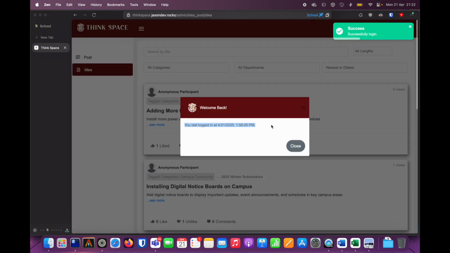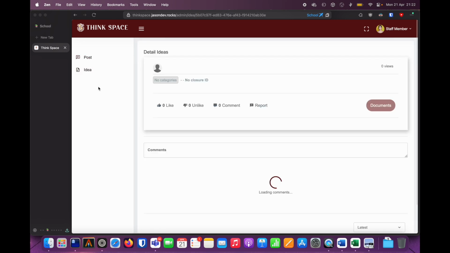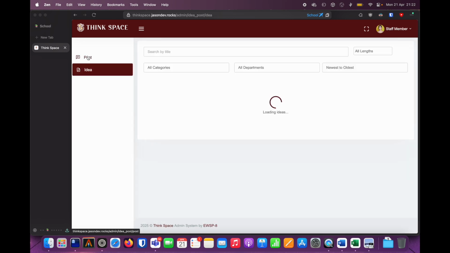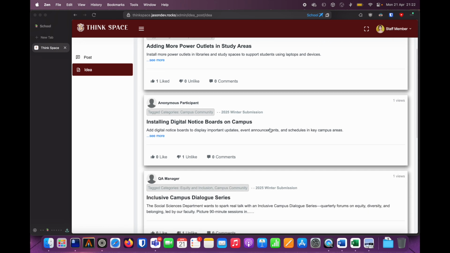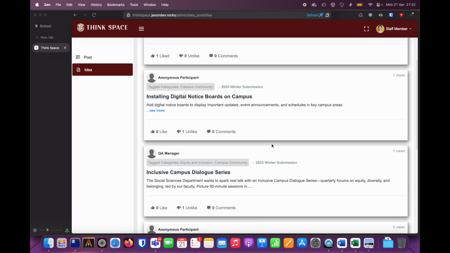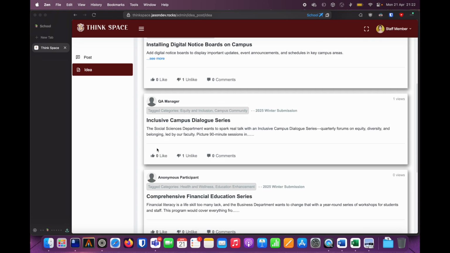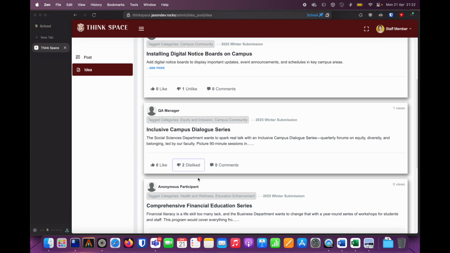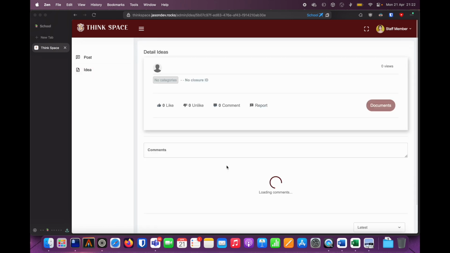Staff is also logged in, so you will see the last login time here. And for staff, you can obviously see that they don't have much access except the idea screen, where they can see the ideas from other users of numerous departments here. He or she can also like or dislike, and they can also comment. So let's comment here.